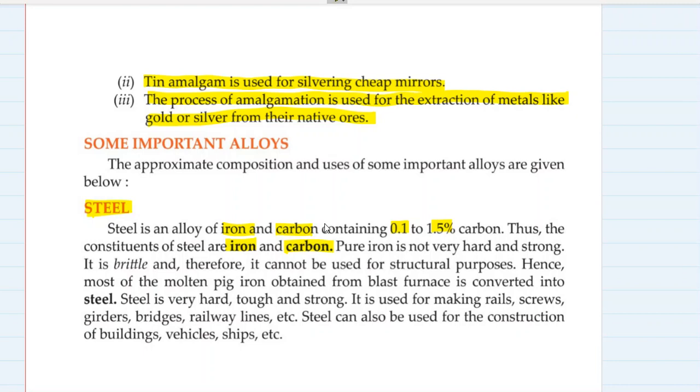Pure iron is not very hard and strong. It is brittle, and to increase its strength, to use it for structural purposes, we add carbon to it. Hence, most of the molten pig iron obtained from the blast furnace, that is a pure iron, is converted into steel. So steel is a very hard, tough and strong substance. It is used for making rails, girders, bridges, railway lines, etc. Steel can also be used for the construction of buildings, vehicles, ships, etc.